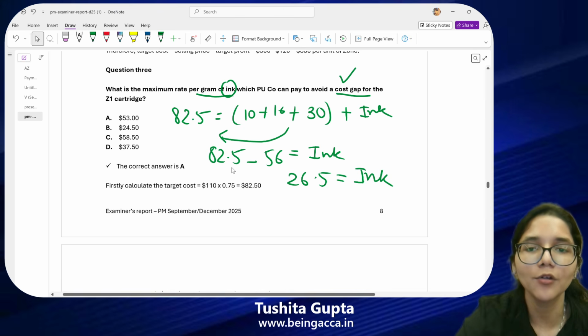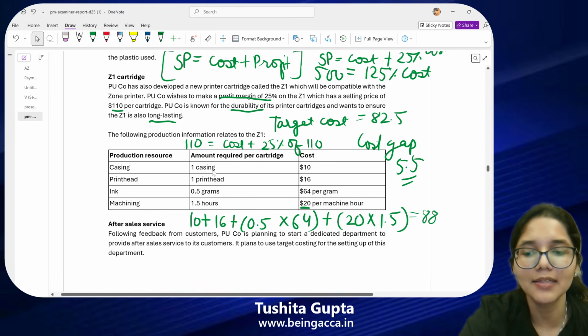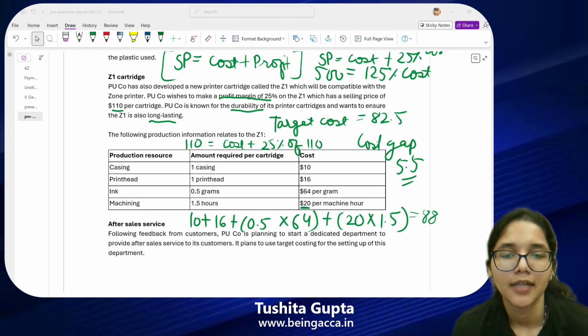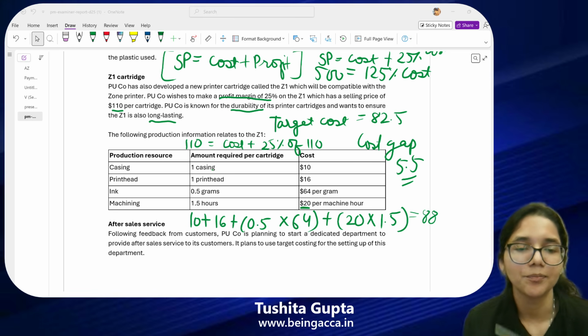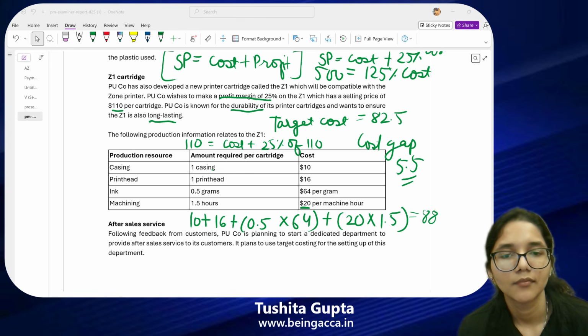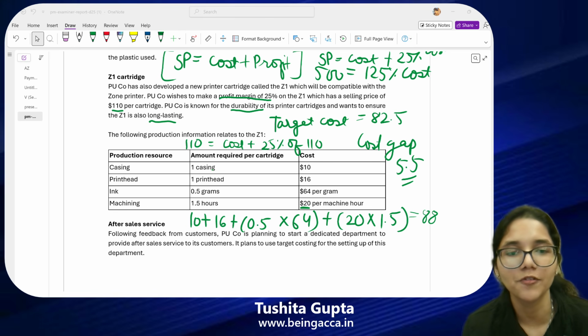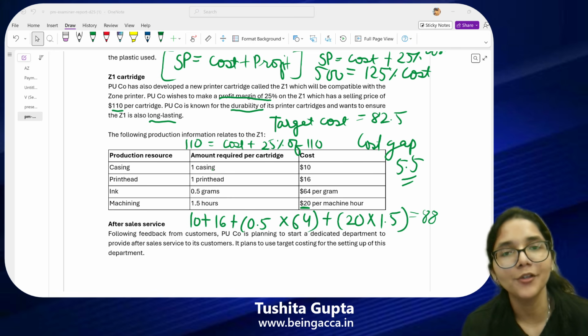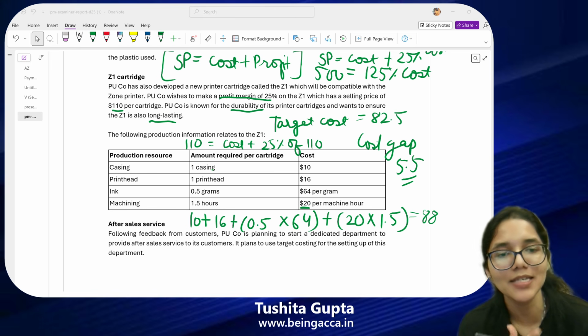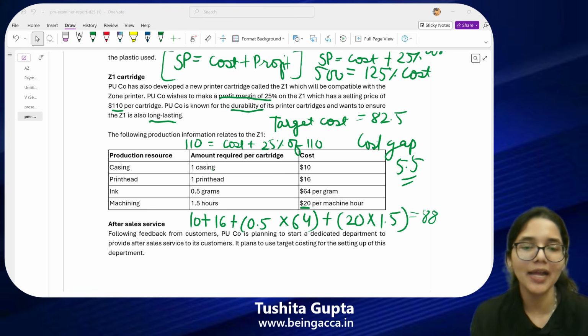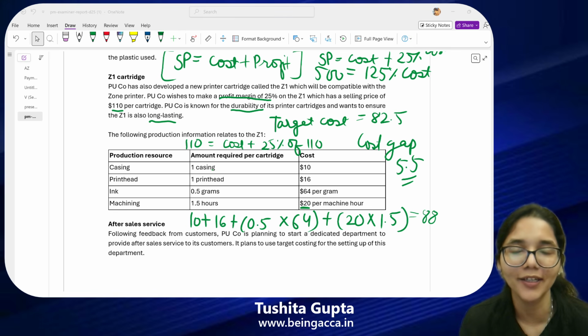Now here, are you using 1 gram of ink completely in this particular cartridge? Am I using 1 gram of ink completely? Guys, please be interactive. This session is for you, not for me. I am using only half a gram. So that means I am willing to pay $26.5 for half a gram of ink. That means how much will I be willing to pay for 1 gram? If 26.5 is for half a gram, how much will I be willing to pay for 1 whole gram, 1 complete gram?